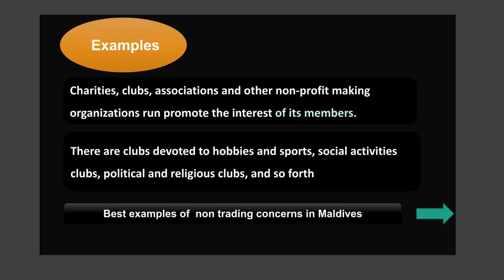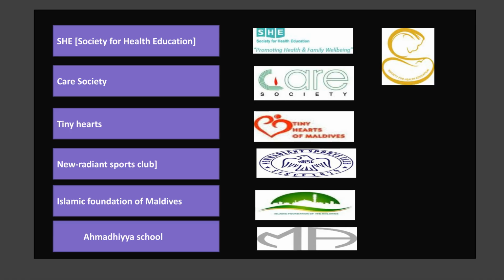Charities, clubs, and associations are nonprofit organizations that promote the interests of their members. These include clubs for hobbies, sports, social activities, political and religious clubs. We will look at some of the best examples of non-trading concerns in the Maldives. Examples include the Society for Health Education, Care Society, Tiny Hearts, New Radiant Sports Club, Islamic Foundation of Maldives, and Ahmadiyya School.